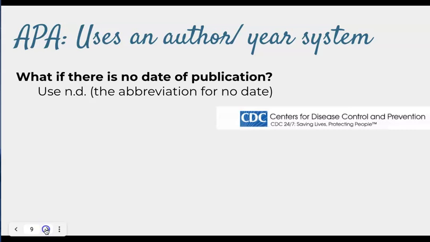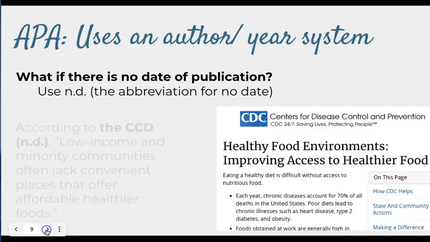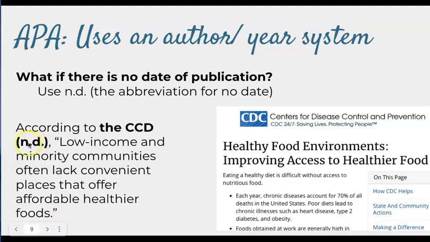For example, many pages on a website won't have a date for every single page on that website or every piece of information on the website. So this is true for many pages on websites from organizations like Pew or the CDC, and that's okay. You can just go ahead and use ND. So be sure to include that so your reader doesn't think that you forgot it.